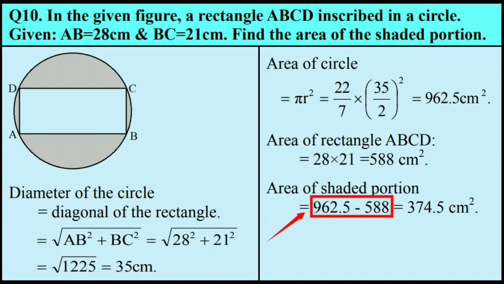According to the diagram, area of the shaded portion is area of circle minus area of rectangle, and that is 962.5 minus 588. This subtraction returns the result 374.5 centimeter square, and that is the area of the shaded portion.